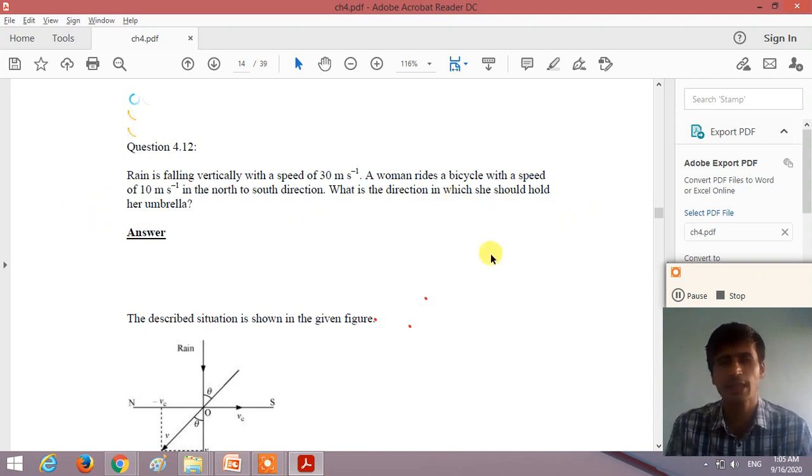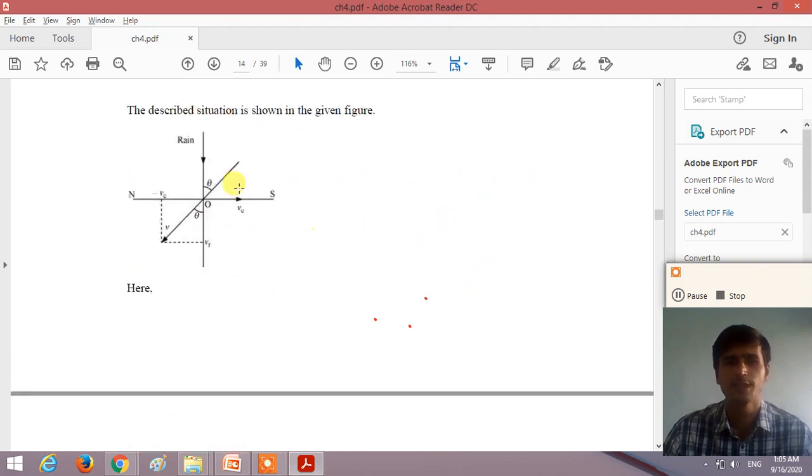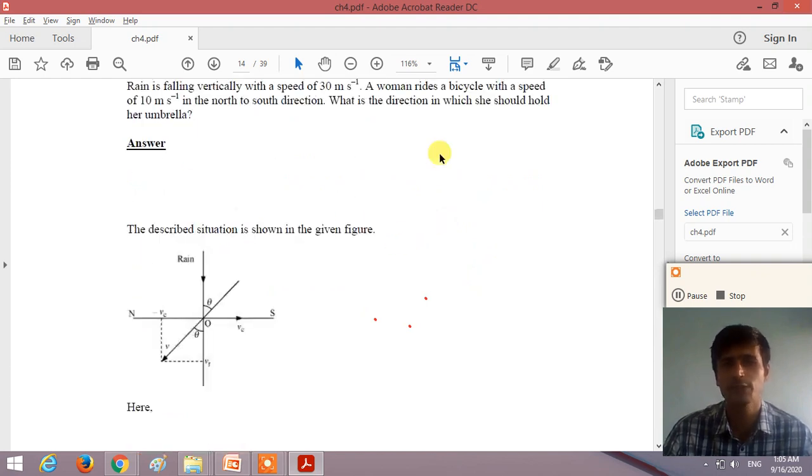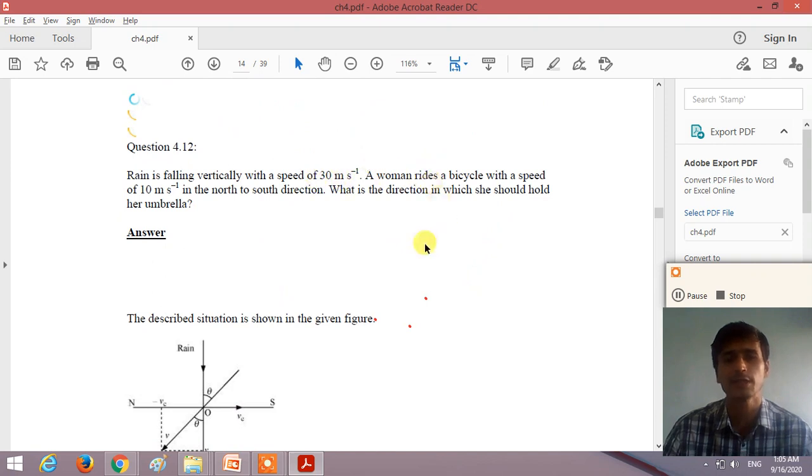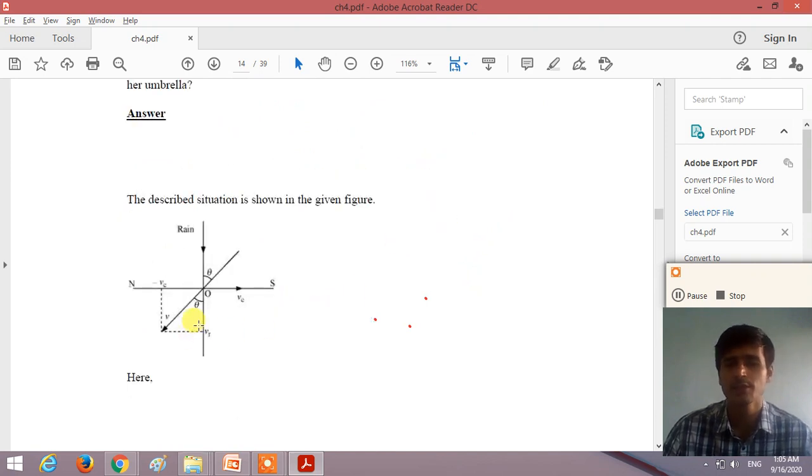This type of example we discussed in the previous video also, as the relative speed of the object, right? In the case of relative speed, we discussed example number 4.6. So this example is similar to example number 4.6. So here the rain is falling in the downward direction with a speed of 30 meter per second. So we take the velocity of the rain in the downward direction. So velocity vector VR is in the downward direction, right?